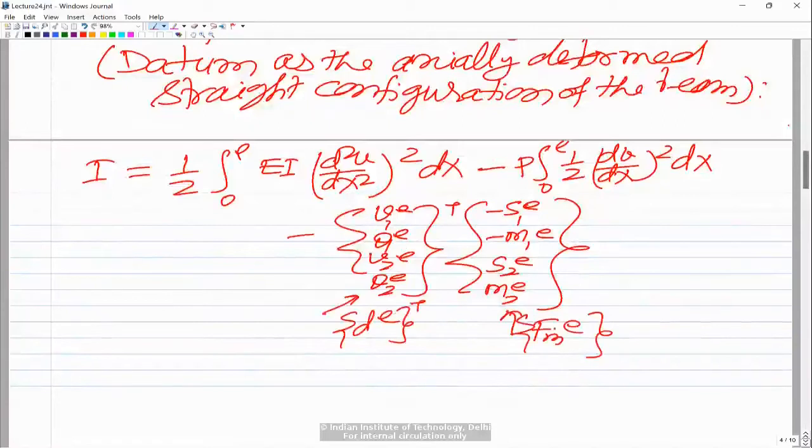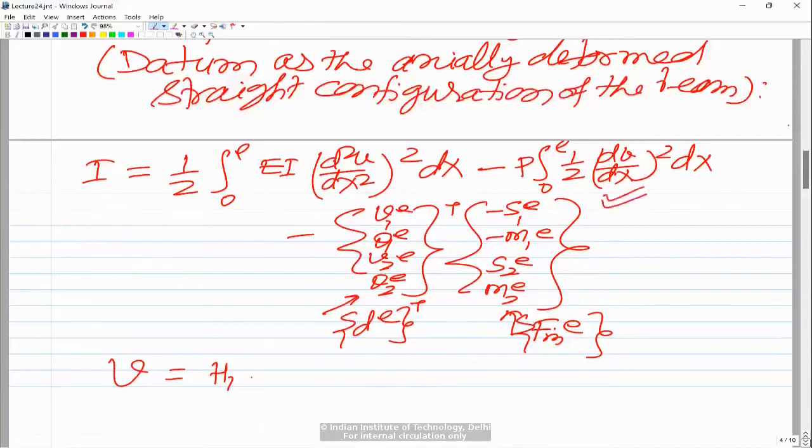And as you see, again the highest order derivative of V in this is the second derivative, and in the Euler-Bernoulli beam theory the primary variables would be V and dV by dx. So we'll have to have V and dV by dx as degrees of freedom at the end nodes. So there would be a total of 4 degrees of freedom, and so the interpolation would be based on the Hermite interpolation functions. We have discussed this; it is the same Euler-Bernoulli beam finite element. The only thing is, earlier we had a transverse load, now we have this axial load, and then the potential energy of this axial force. That's the only difference.